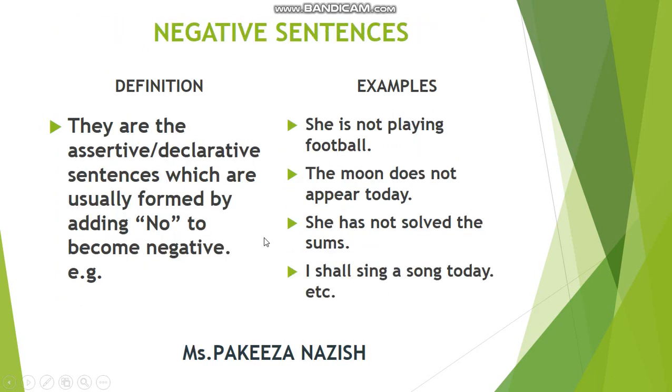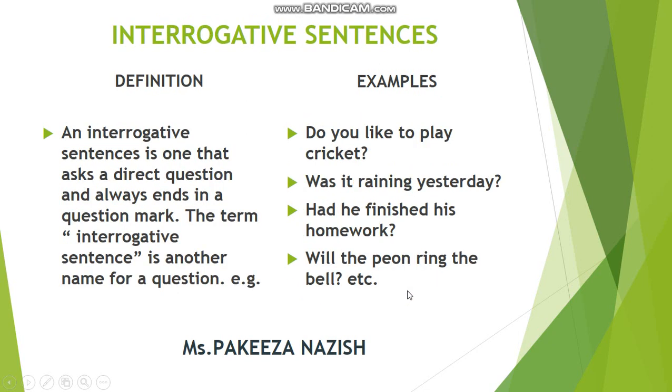The negative sentences are the assertive or declarative sentences, but they have the word no in them to become negative. For example, she is not playing football, the moon does not appear today, she has not solved the sums, I shall sing a song today. So these are the negatives.